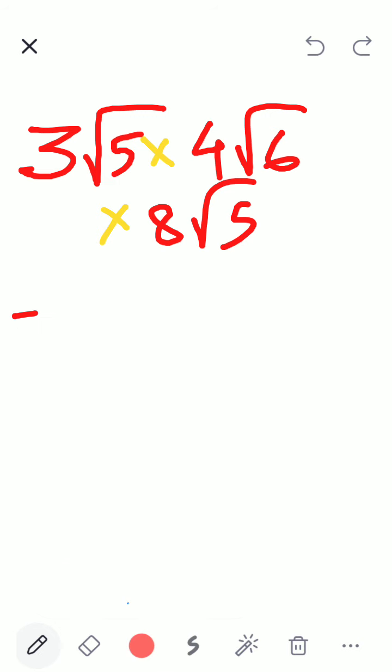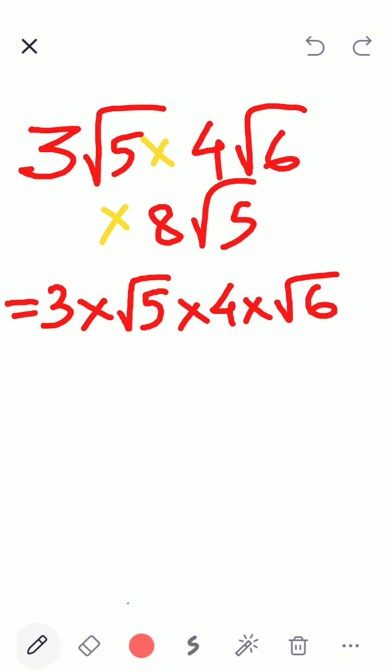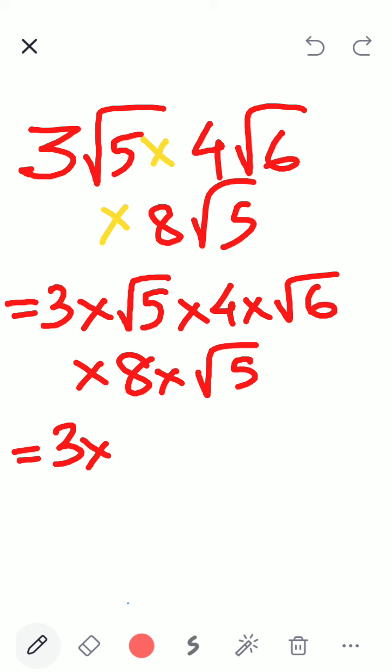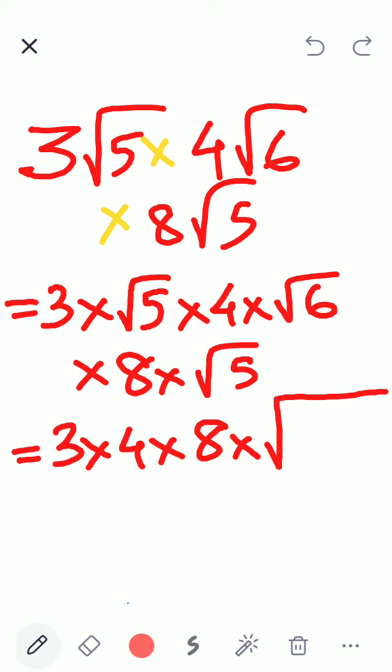It becomes 3 root 5, which can be written as 3 multiplied by root 5, then 4 multiplied by root 6, multiplied by 8 multiplied by root 5. When it's multiplication, houses can combine. So all the alone numbers I will write separately: 3 into 4 into 8, multiplied by the combined house, 5 into 6 into 5.